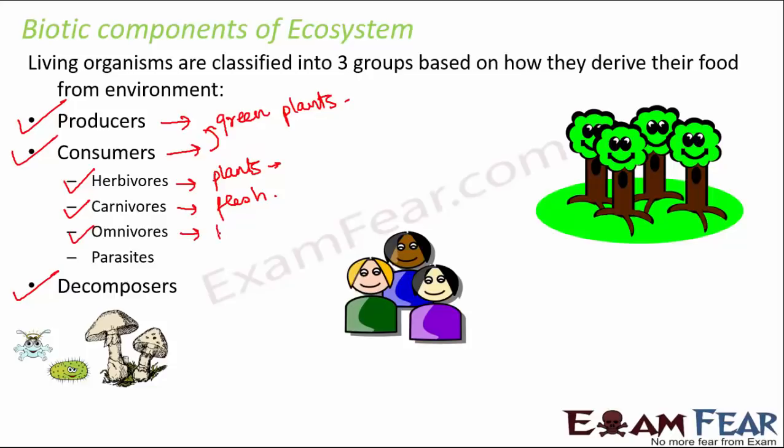For example, human beings, they eat both plant products as well as animals. And then you have parasites, which live inside the body of another organism and derive its food from them. For example, there are so many bacteria which live inside our body and they derive their food from our body. So they are examples of parasites. So these are all categories of organisms which fall under the category of consumers.